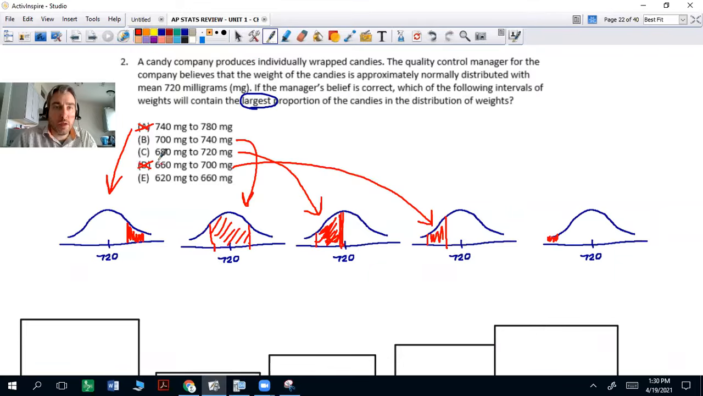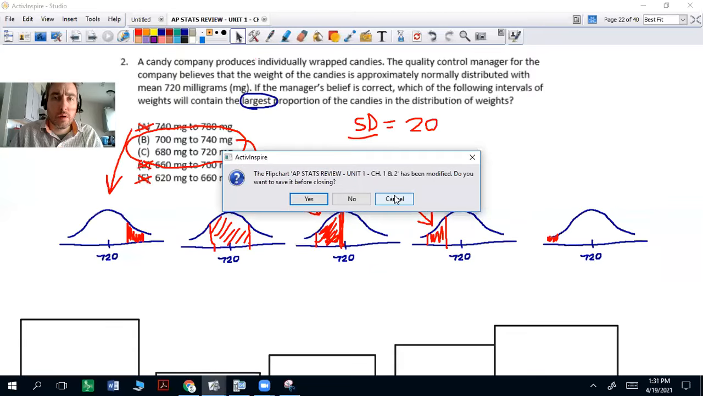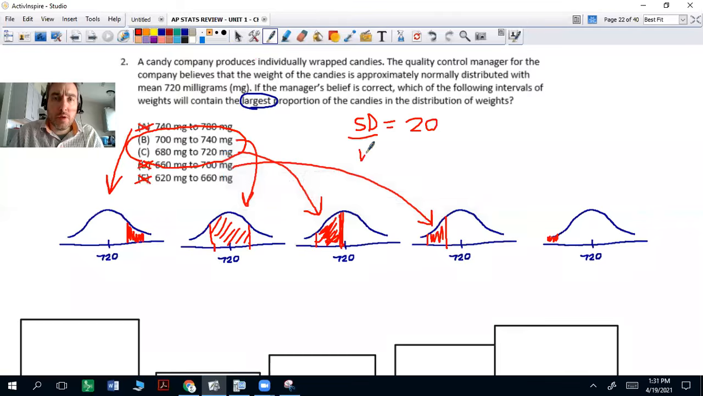So let's talk about these two for a second. Even though I'm not given a standard deviation, make one up. A reasonable standard deviation for me would be, it looks like everything's counted by 20, so I'm just going to say the standard deviation is 20. It doesn't really matter what the standard deviation is. Go to your normal CDF. Click on normal CDF, and let's test this out.